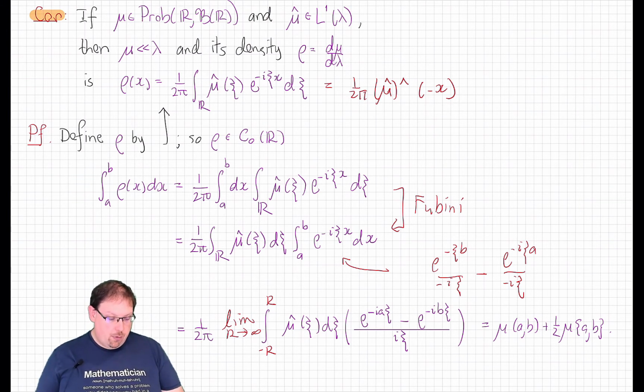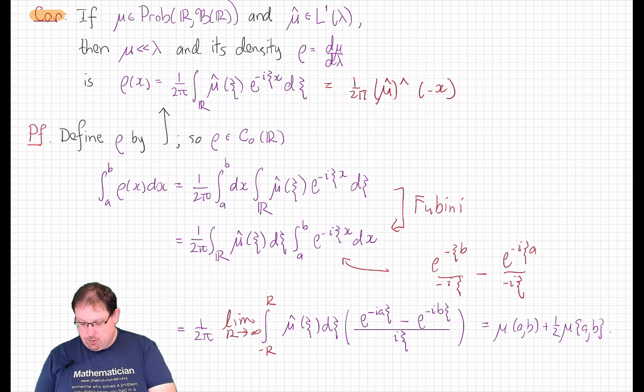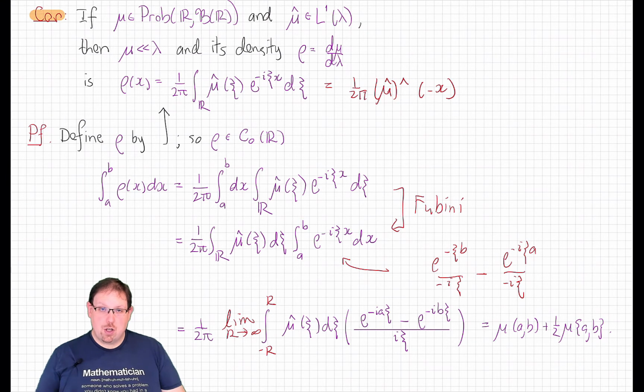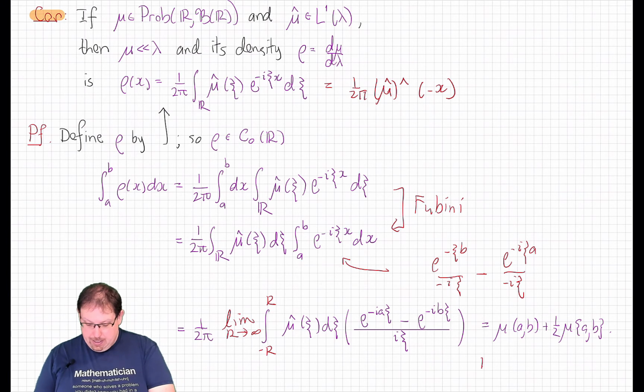Now we apply the Fourier inversion formula, and we get that this original integral amounts to this here, which is almost what we wanted to show, but of course, in order to show that this reproduces the measure, it must also reproduce the fact that the measure has no point masses anywhere. But we can see that just by taking a up to b in this formula.